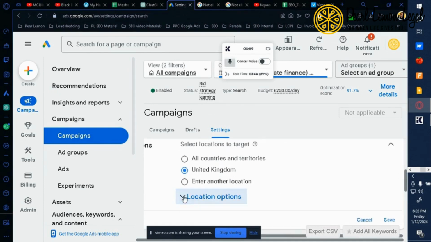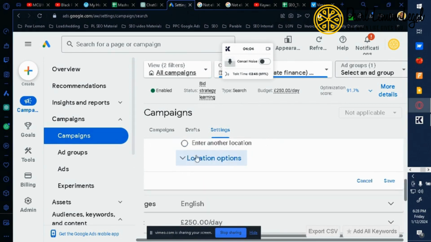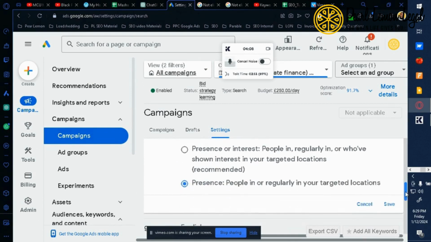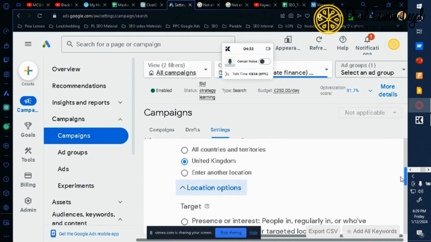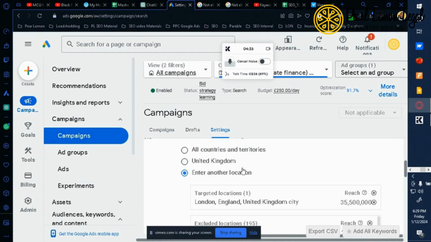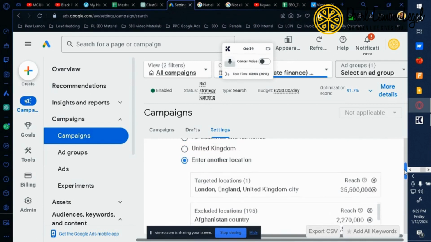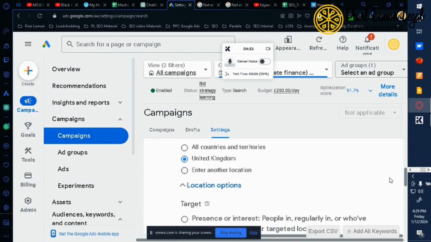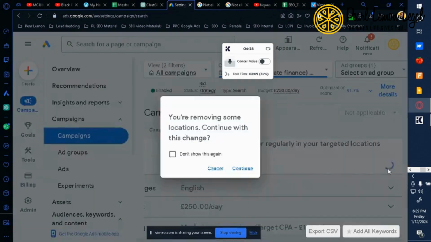I just want to see any other options here. Yes. So we want to target the United Kingdom. It says here to enter another location, and in that location it specifies London, particularly London. But I want the United Kingdom, just to broaden my location.